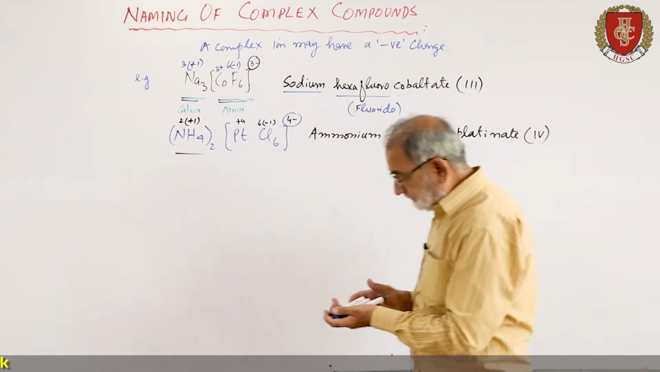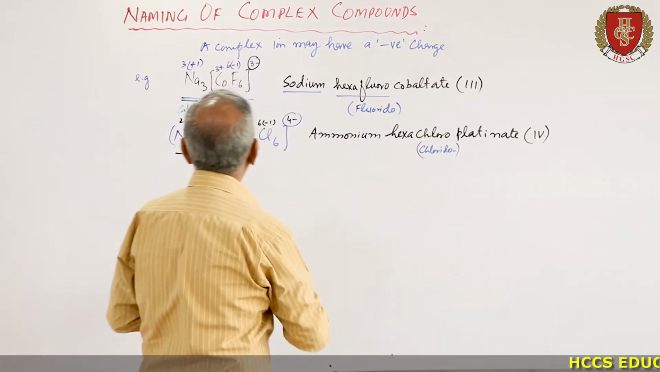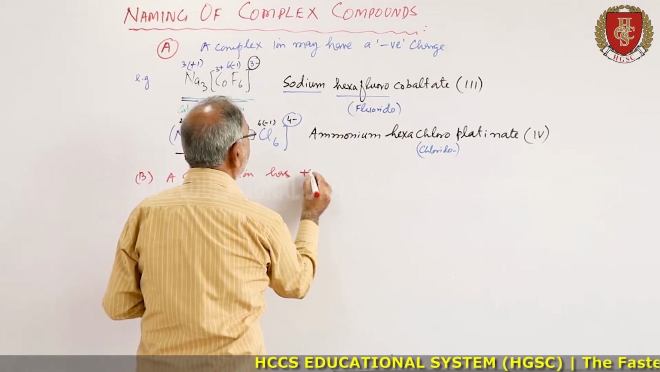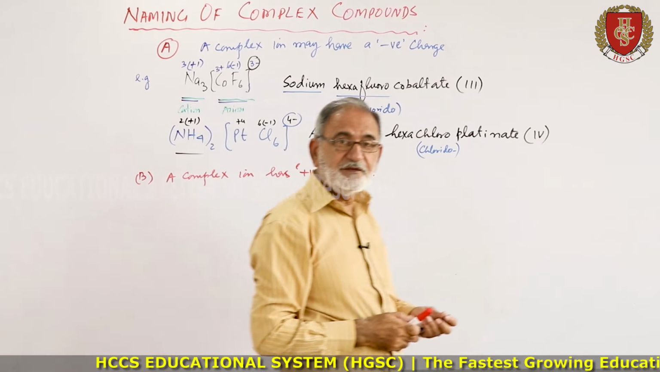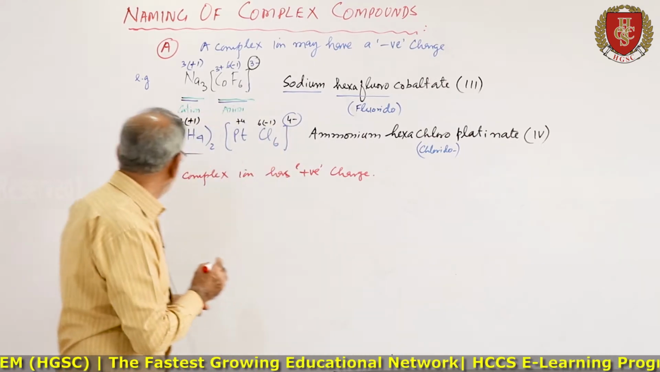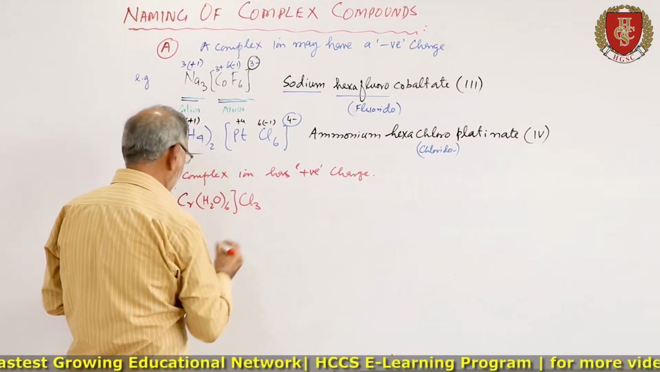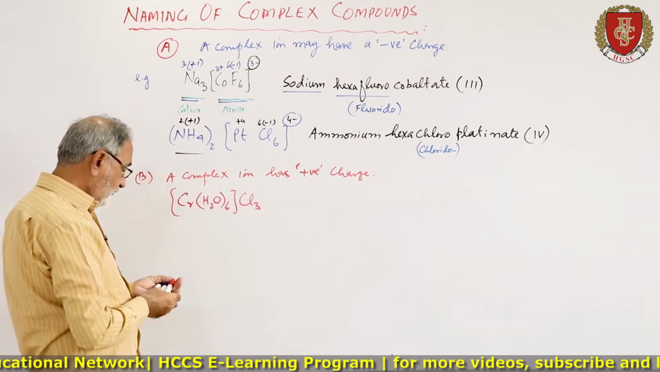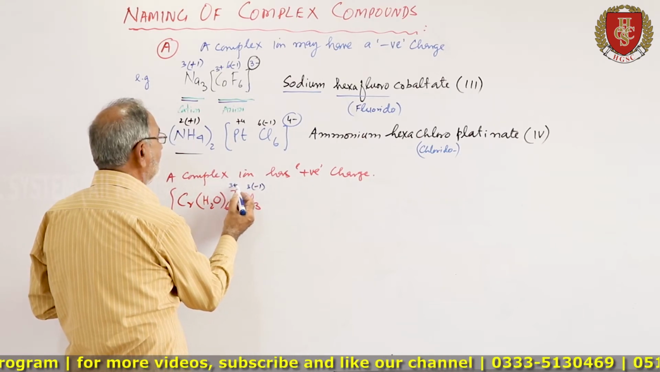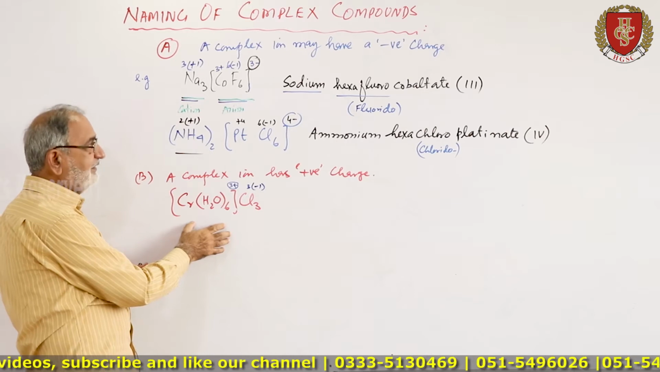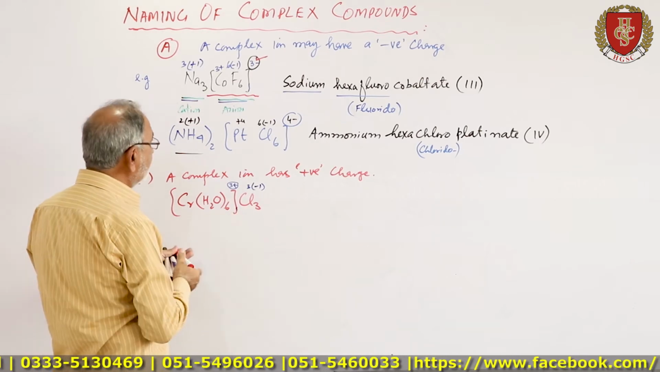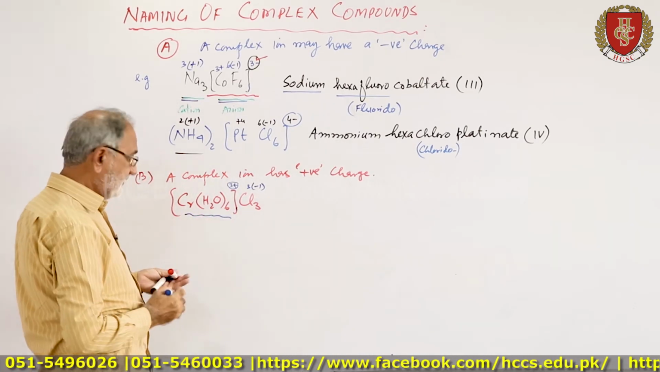Now there are some complexes where a complex ion has a positive charge. Now you can also give the example of this as the positive charge. For example, you have this complex, you have to write the name. Now here it is minus 1 into 3, so here the charge will be plus 3. So this is the complex ion. In the previous case, the complex ion has a negative charge. Here, this complex ion has a positive charge.